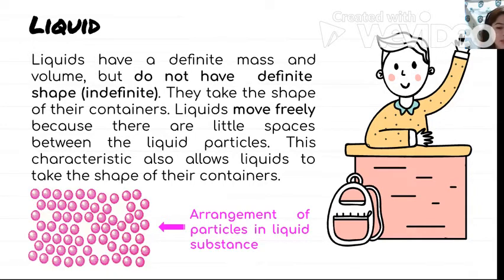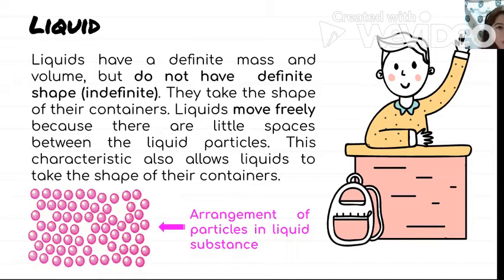These characteristics also allow liquids to take the shape of their containers. Again, when we say definite, it means that it is unchangeable. The volume and the mass of the liquid will never change, but its shape can change.